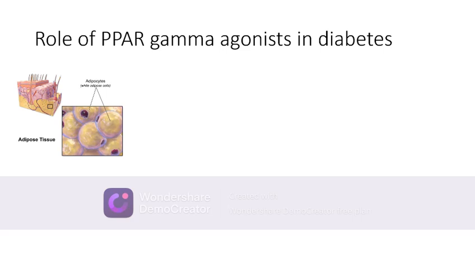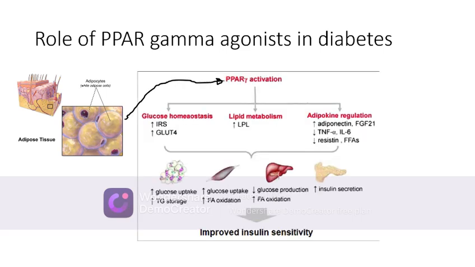Now let us talk about the role of PPAR gamma agonists in diabetes. These drugs work at the level of the adipose tissue. The adipose tissue cells have a receptor on their surface which is called the PPAR gamma receptor. These drugs stimulate the PPAR gamma receptors on the surface of the adipocytes, which causes an increase in insulin receptor substrates or IRS and an increase in GLUT4.